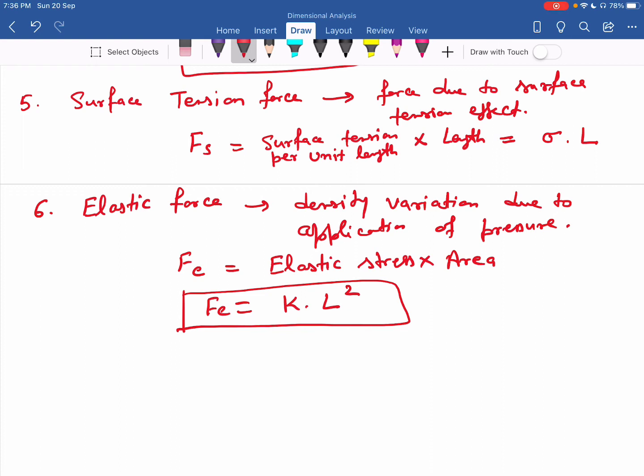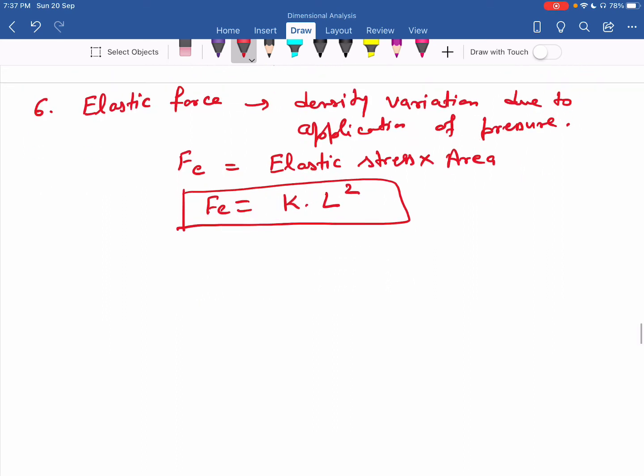Now, depending upon these forces, if we combine them and find the ratios of these forces, we are able to find out the dimensionless numbers. So next is dimensionless numbers.